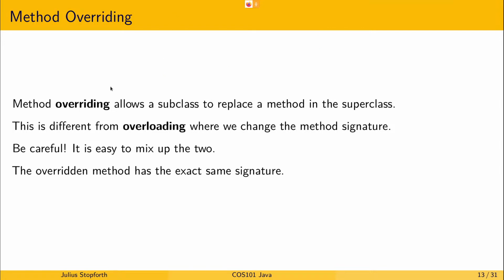So in this term, what I want you to know is that method overriding lets you replace a method in the superclass, in the class above it, right? The class it's extending. It's different from overloading because we're not changing the method signature. And if you recall, the method signature is the name and the type and number of parameters. It is very easy to mix them up. You can override a method, and overload a method. Okay, so it can be very confusing.